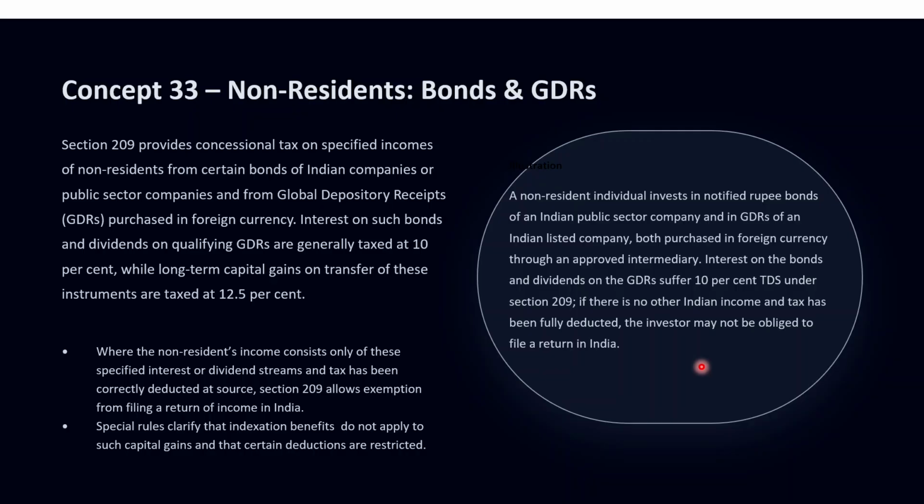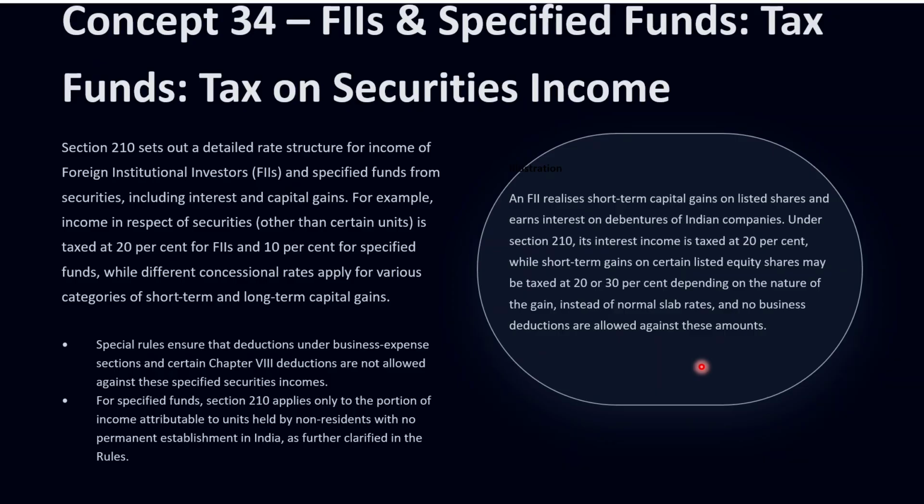So this is the concept about the GDRs and the bonds. Let's move further to concept number 34 here. So guys, concept 34 deals with the special rate structure for foreign institutional investors, or we call them FIIs, and specified funds on their income from securities covered by section 210.